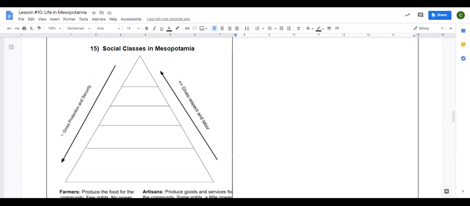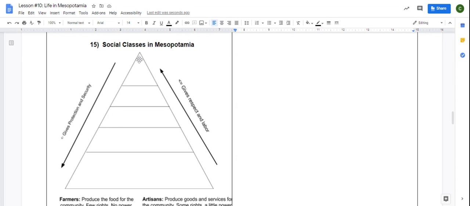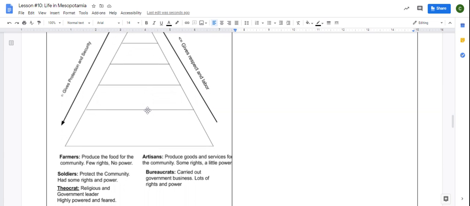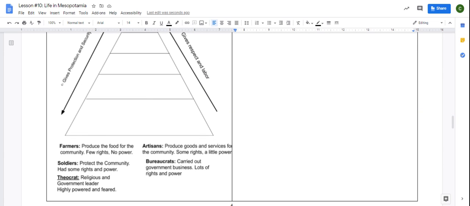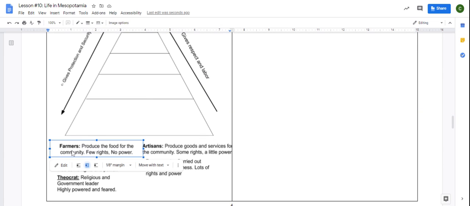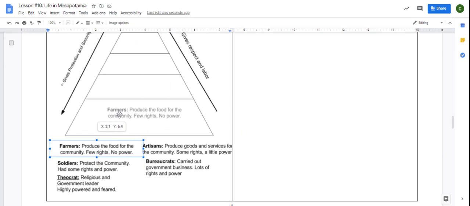All right, class. We've been talking a lot about social classes and levels of respect and power that's given to people. Let's look at that in action. Here we have a social class pyramid of the social classes in Mesopotamia. What you're going to need to do is click each of these definitions and drag them into the right spot.